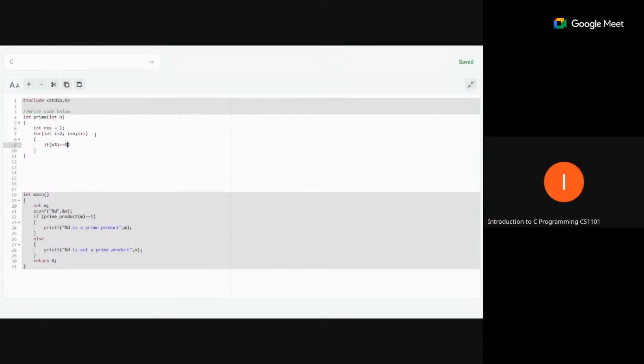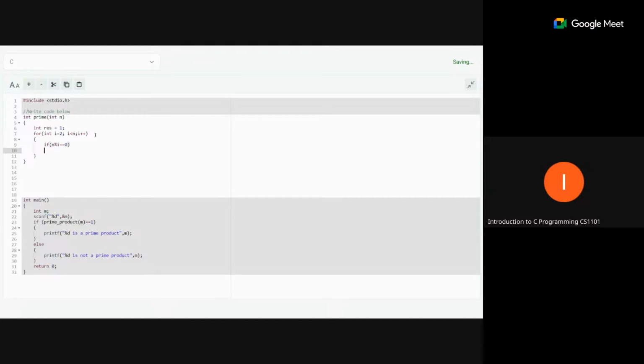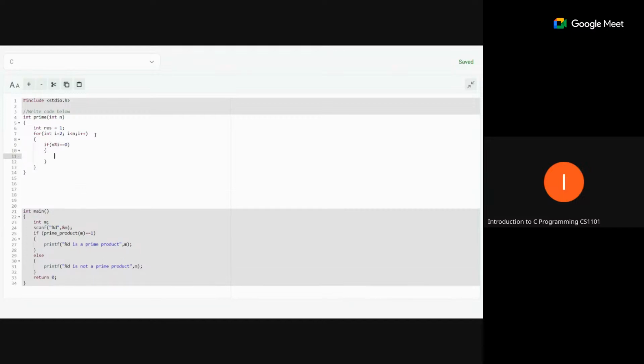We will check by 2, then by 3, then 4, in that way. If n is divisible by any number in the range 2 to n minus 1, then we can say that our number is not prime. So if this condition is true, we can break the loop and return the answer.